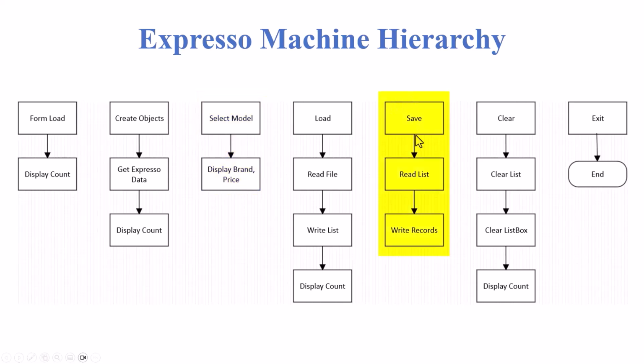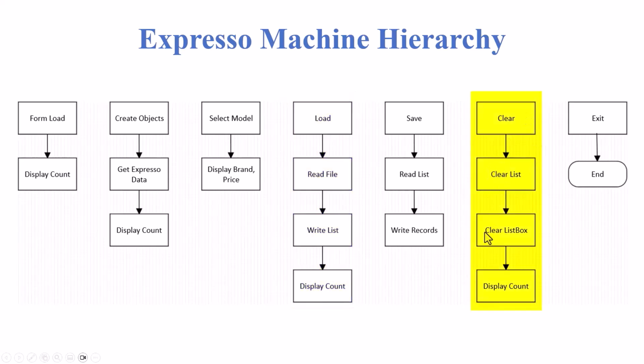The new things we have here, we have a save where we're going to be able to read the entire list and write the records out to a file. If we turn the machine off, bring it back on again, get out of the app, whatever, when we come back in, we can do a load. It's going to read that file, and it's going to write the list and display the count. It's going to write the list, but it's also going to update our list box again, too. And we'll display the count so we know how many are actually out there.